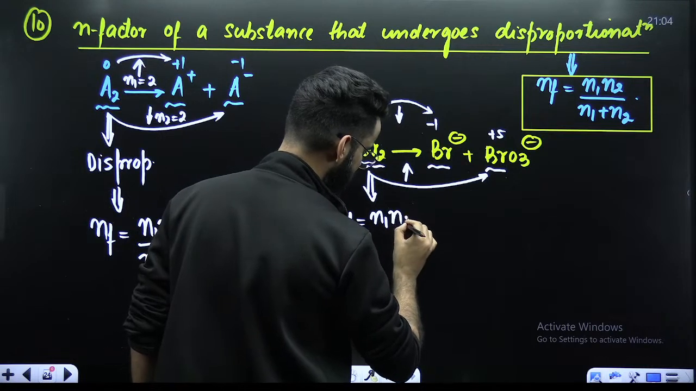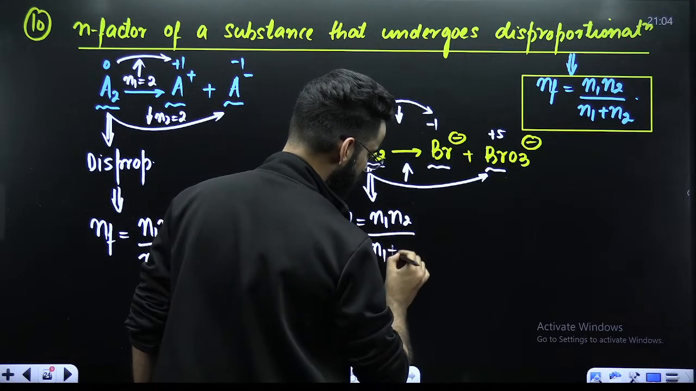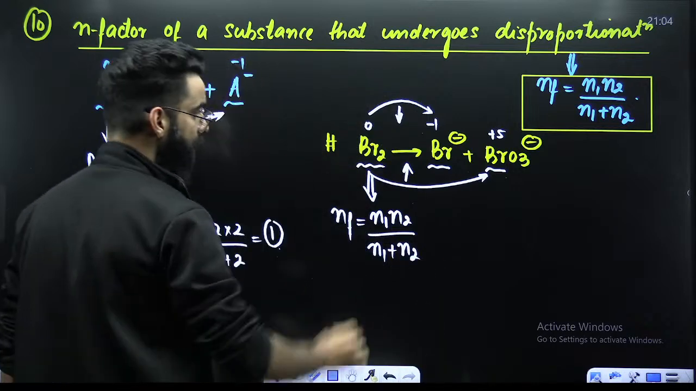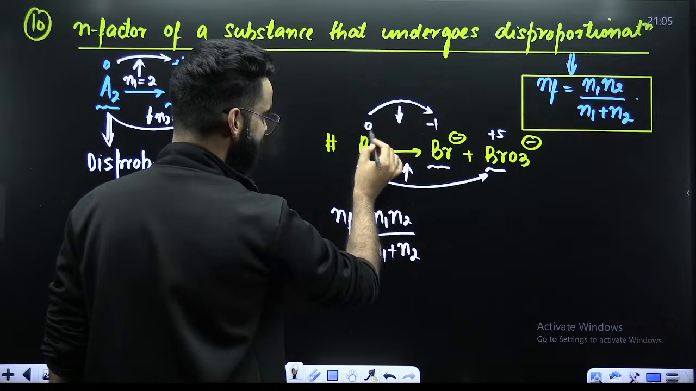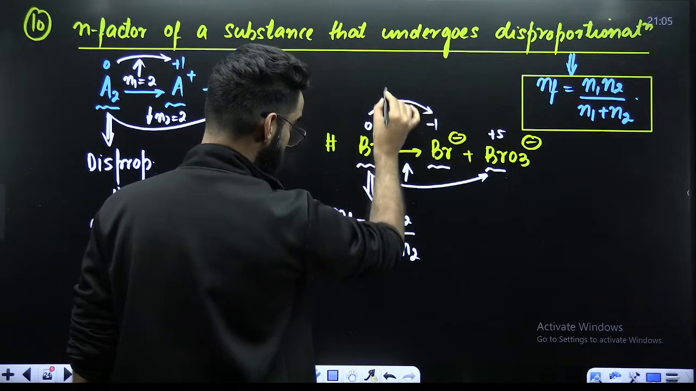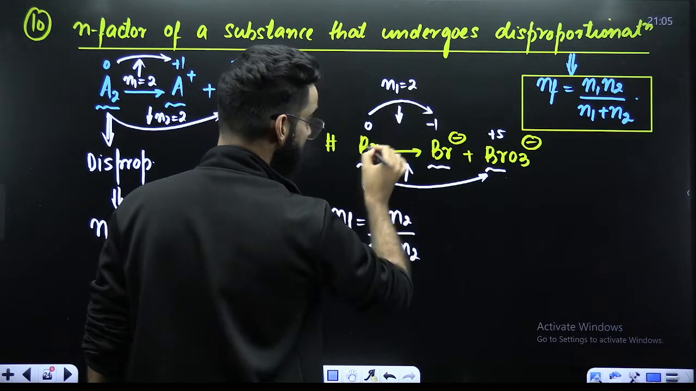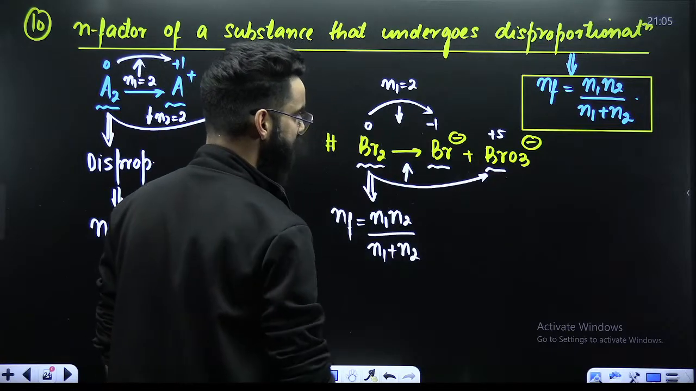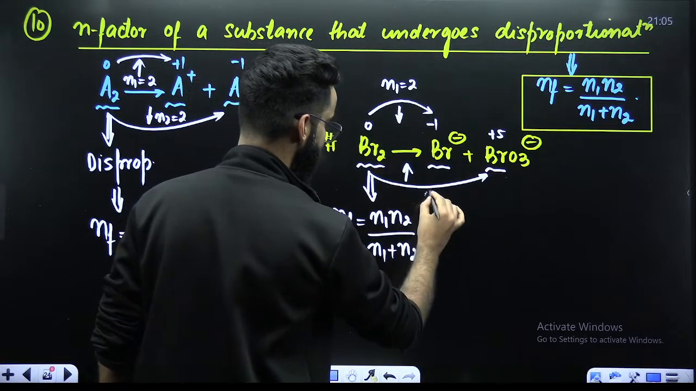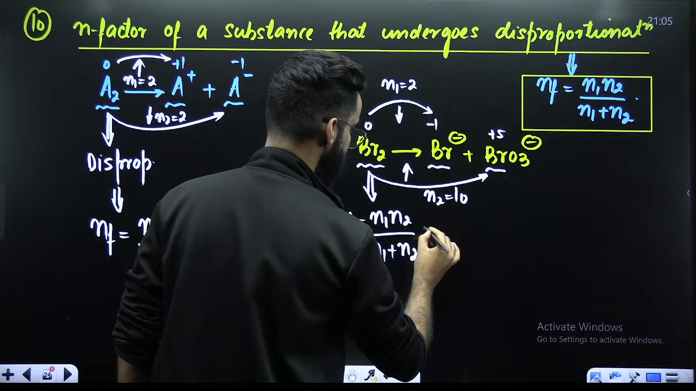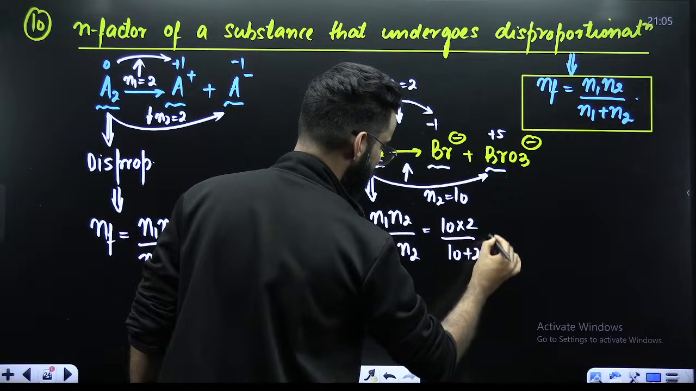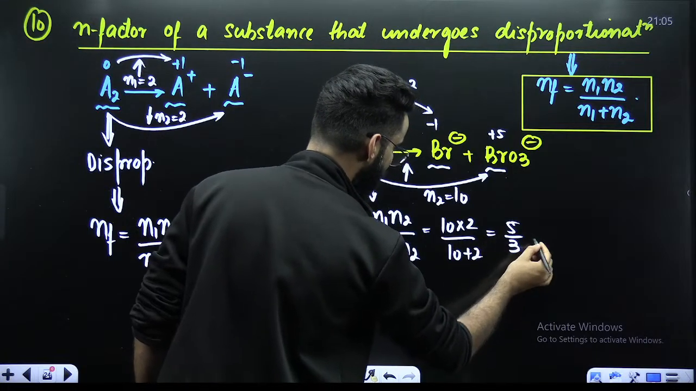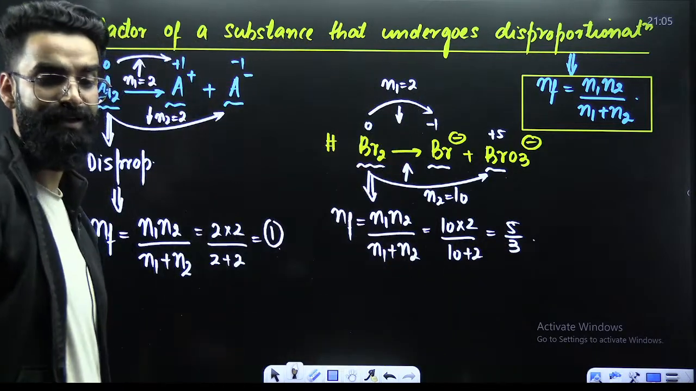So this is N1, N2 divided by N1 plus N2. Now, 0 to minus 1, what is the change? Final minus initial, the value is 1. 1 is the change for 1, I have 2. So N1 value is 2. 0 to plus 5, what is the change? 5. 5 is the change for 1, I have 2. So 5 2s are 10. N2 value is 10. So it's nothing but 10 multiplied by 2 divided by 10 plus 2. The value comes out to be 5 by 3. So 5 by 3 is going to be the N factor of Br2 in this particular case.